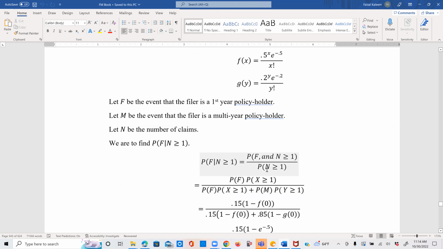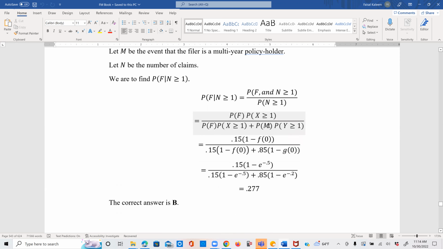And similarly, at least 1 claim can be filed if you are a first-year policyholder and you file greater than or equal to 1 claim, or if you are a multi-year policyholder and you file greater than or equal to 1 claim. Again, 'and' changes into multiplication for both, and the 'or' changes into a plus. For the multi-year policyholder, since the number of claims is Y, N greater than or equal to 1 becomes Y greater than or equal to 1.